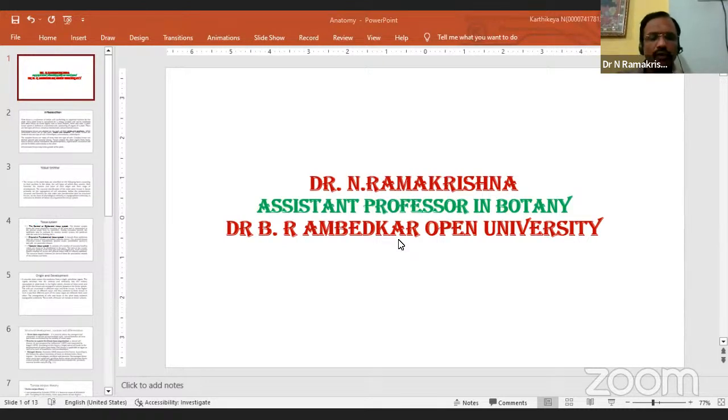So see here, meristem is a Greek word. Meristems means divisions. Always the cells produce new cells, and we call that meristematic tissues. Now you see the meristematic tissues.